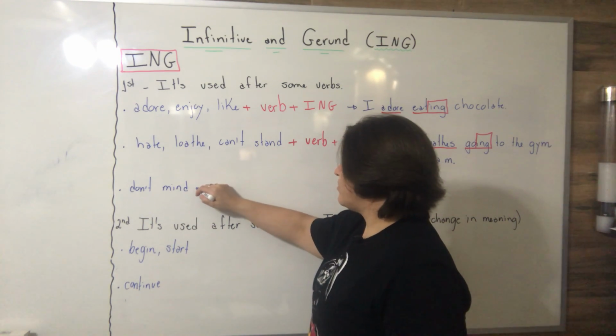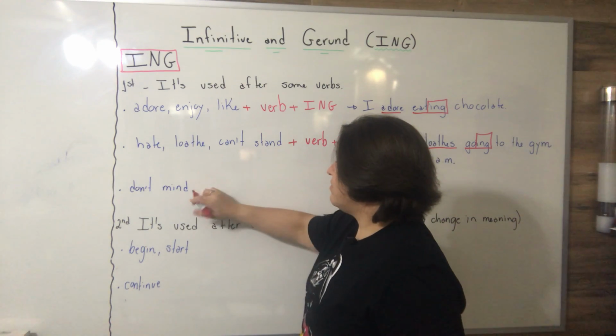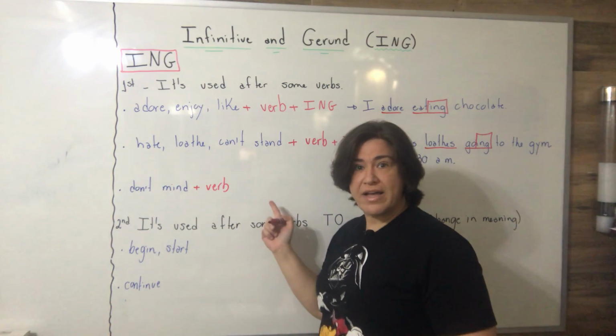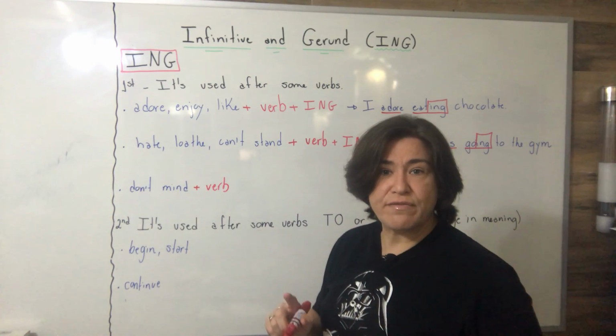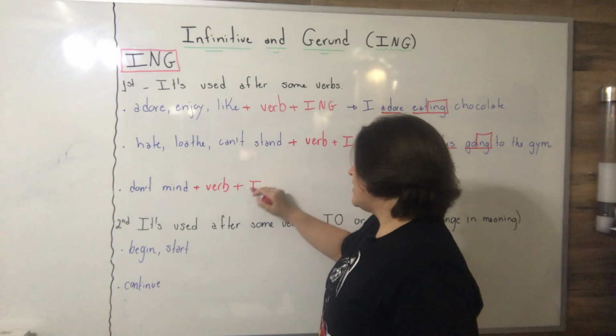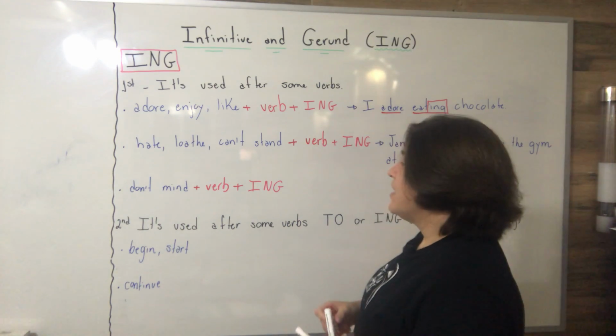Let's see an example. Don't mind. I need to memorize. I forgot to tell you. Don't mind. If another verb comes after don't mind, the verb is infinitive, no to. Infinitive adding the suffix ing. It's in gerund. All right.